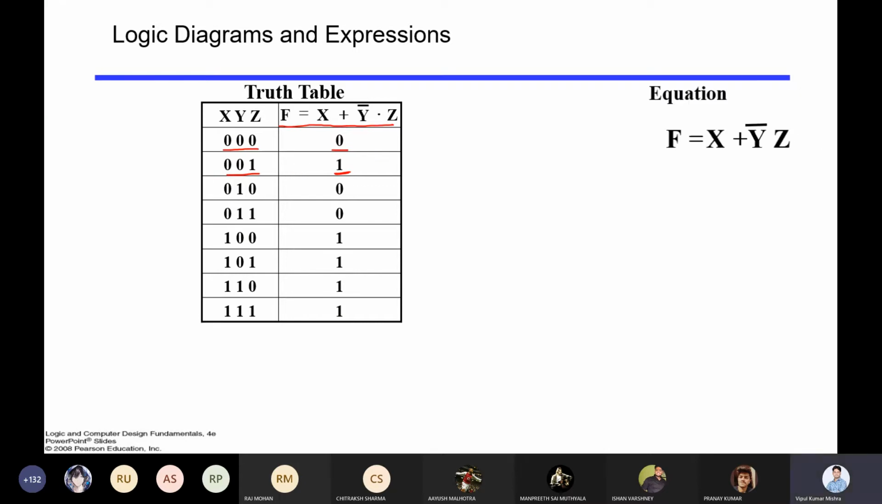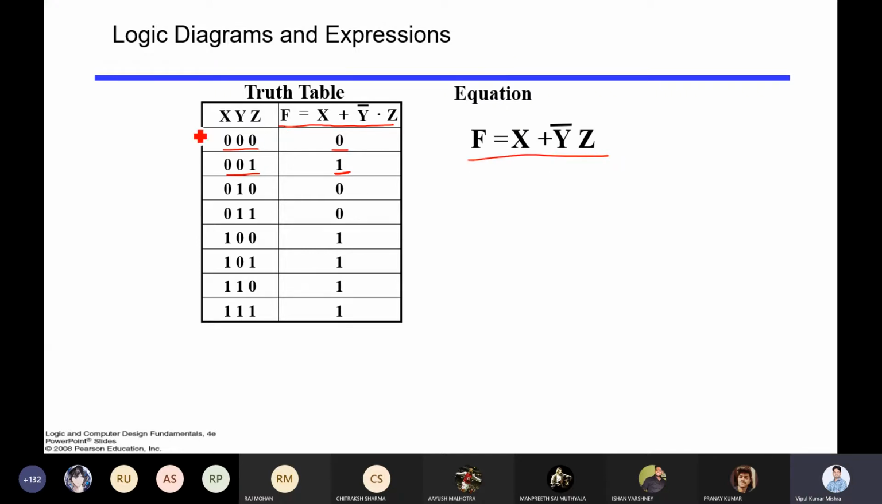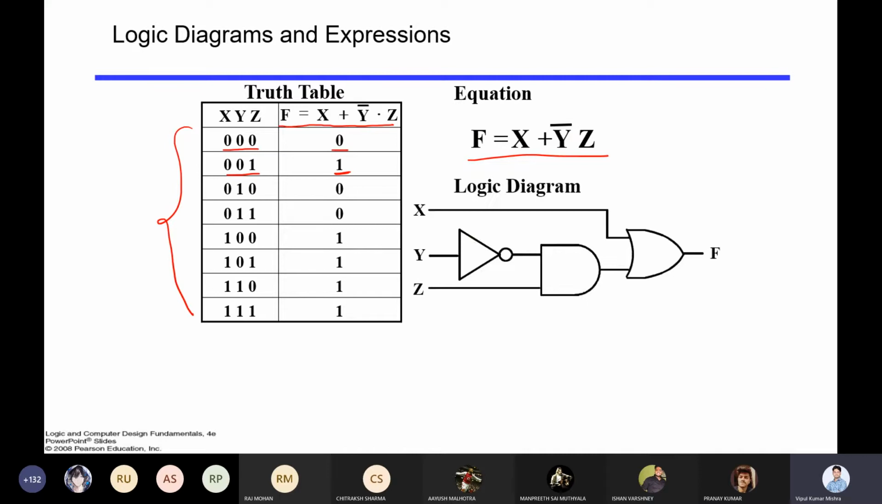Getting it? So now the second way you can represent it is the equation. The same information you are talking about here, you can represent in the form of an equation, right? And third is the logic diagram, where we are talking about the gate diagrams, right?